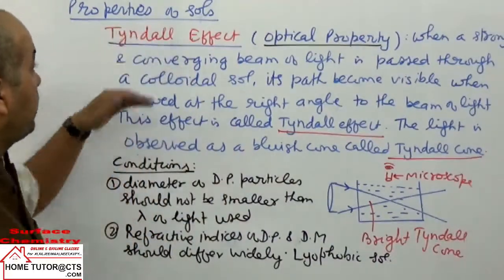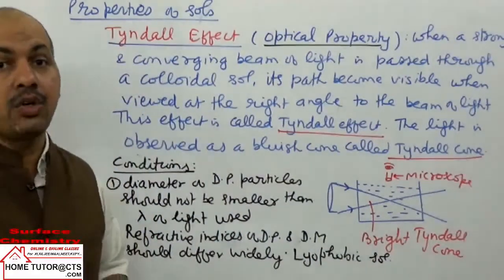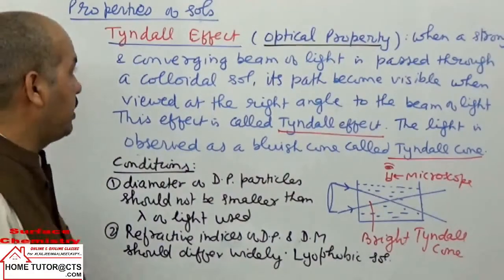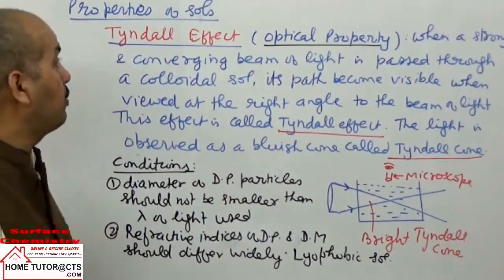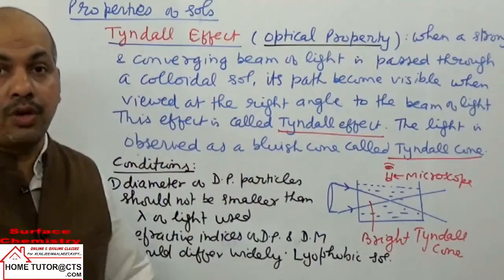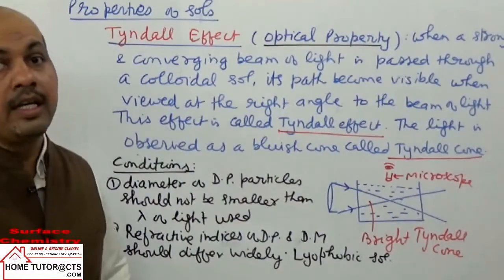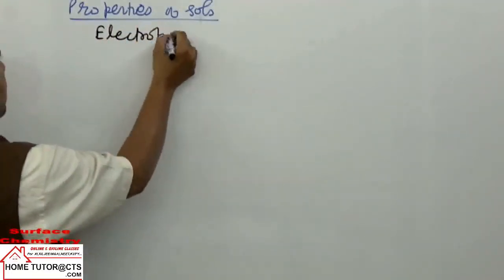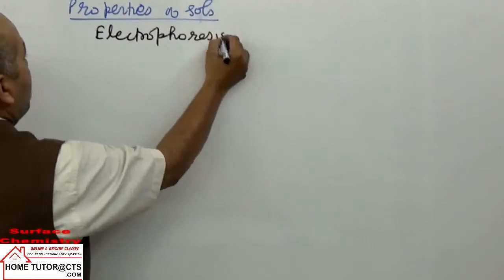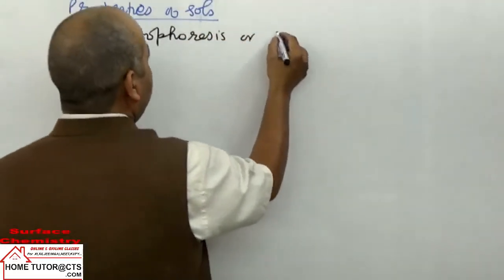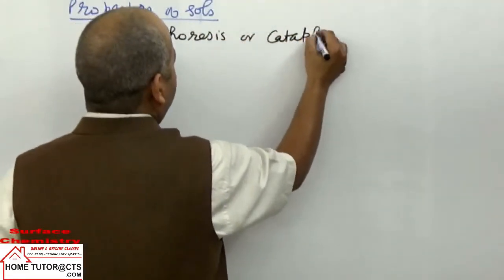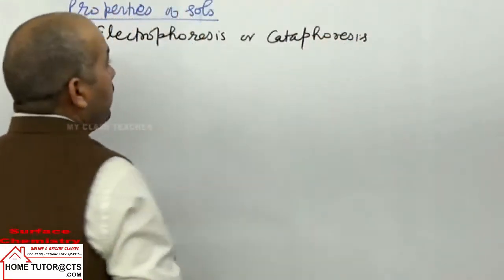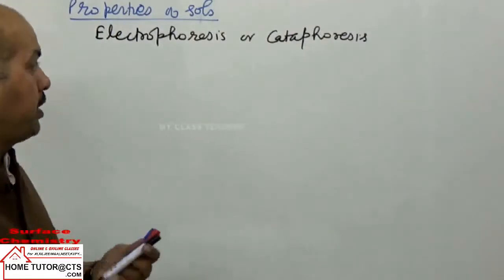Now we take the next property, or the next effect, electrophoresis, the electrical properties. The next property taken of sols is electrophoresis. It was called earlier as cataphoresis also, indicating the electrical properties.